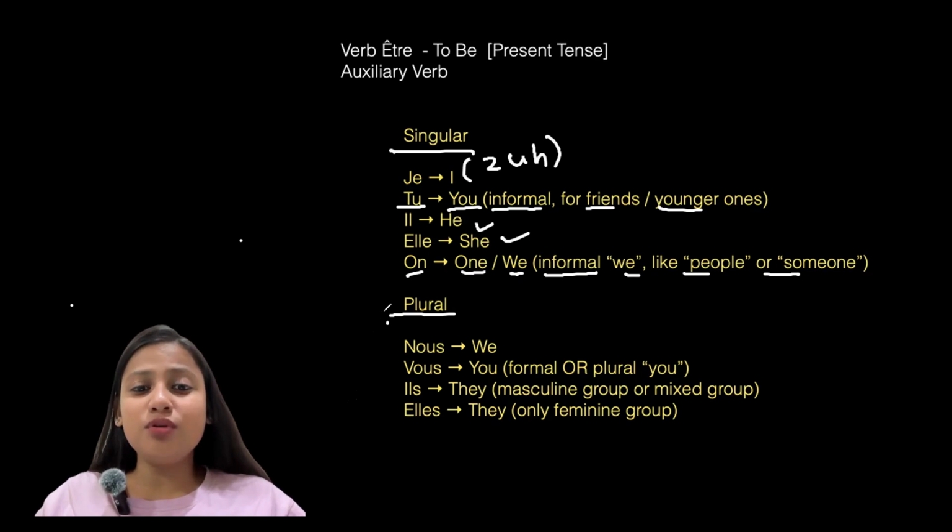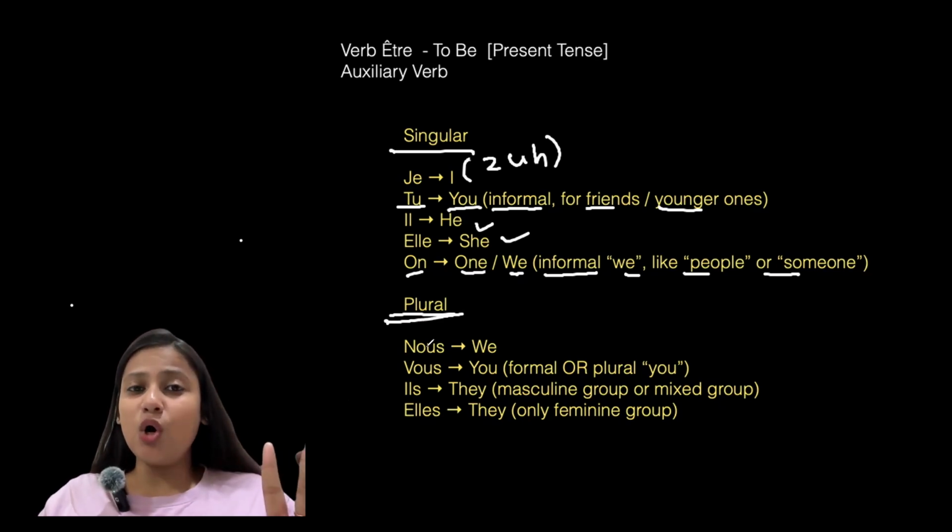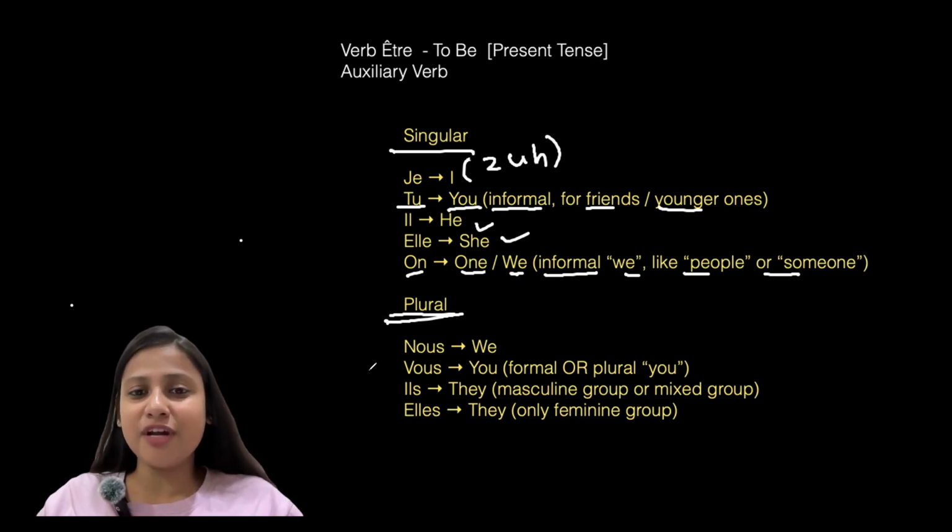Now, when it comes to plural, what are plural subject pronouns? It's we, you all, they for a masculine group and they for a feminine group. How do we say that in French? Let's see. What's we in French? Nous. Nous. The last S always remains silent. Nous. Next, vous. Vous.